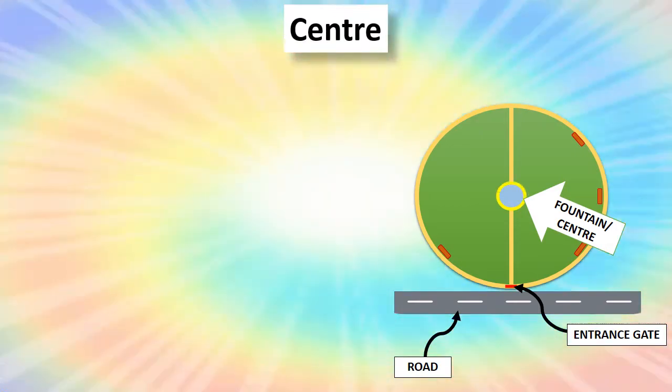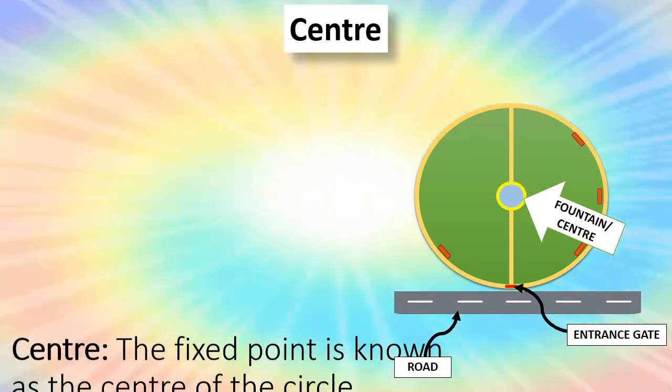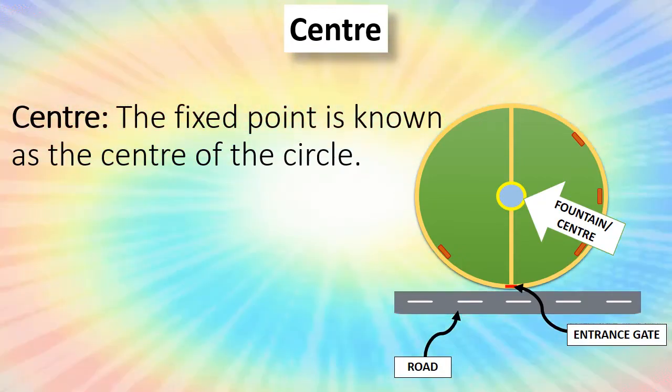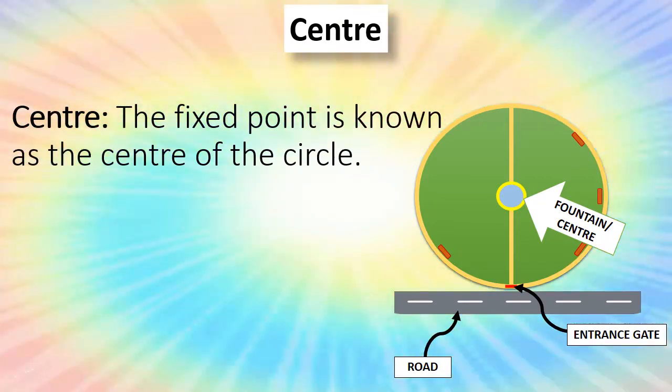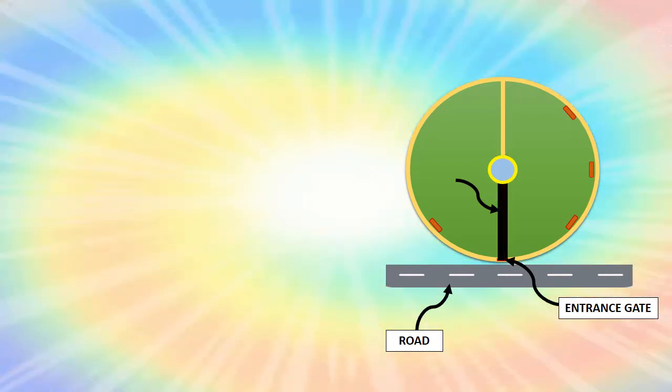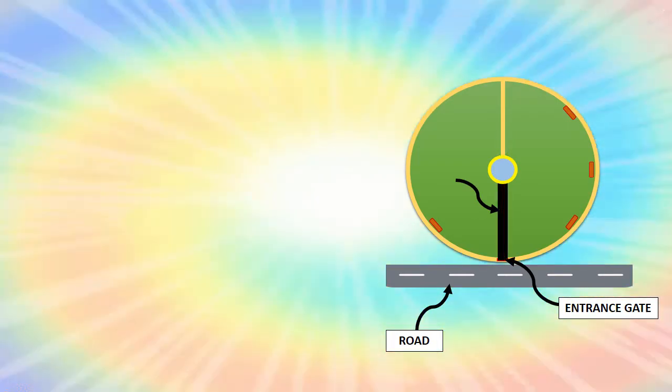Firstly, we can see there is a fountain exactly in the center of the park or the garden. So this fountain becomes the center of the circle. The fixed point is known as the center of the circle. Now we can see there is a path from the center of the park to the entrance gate.